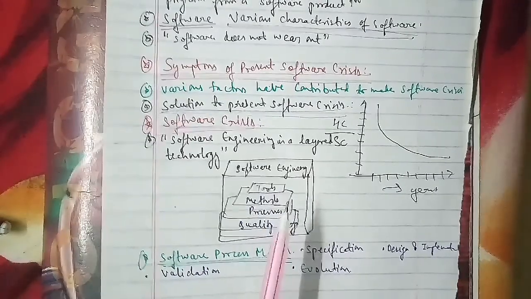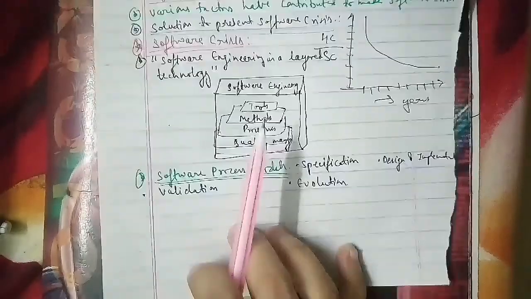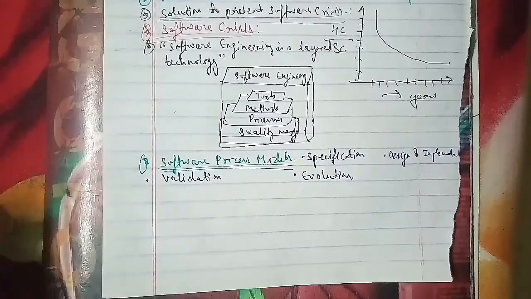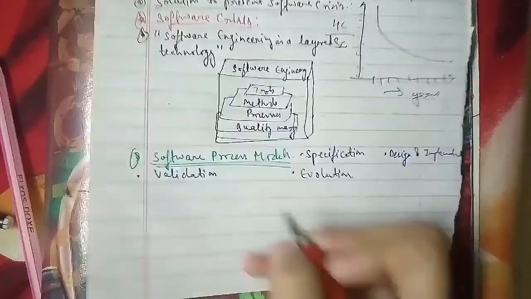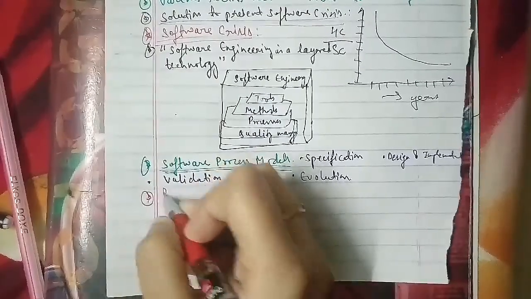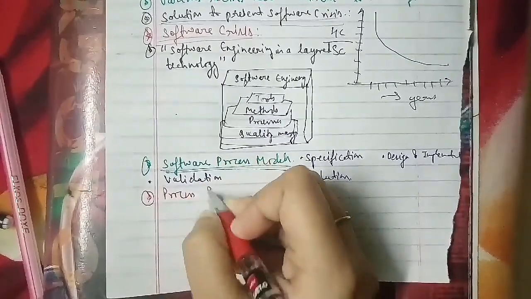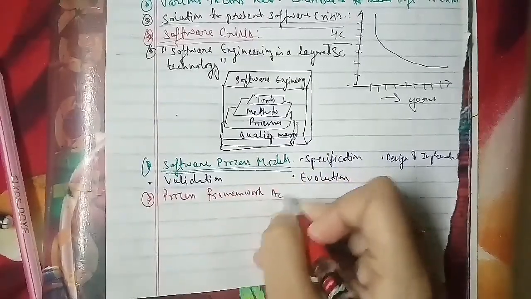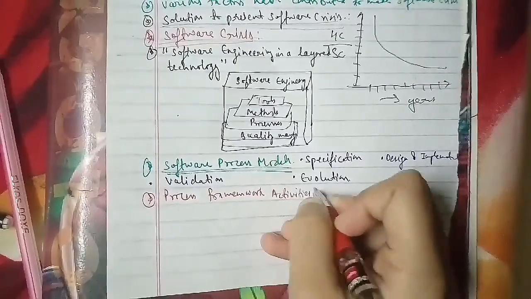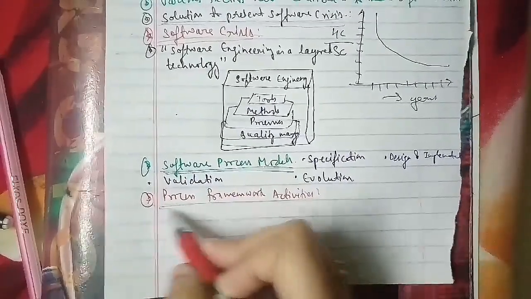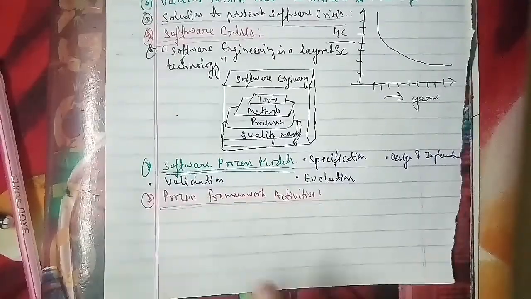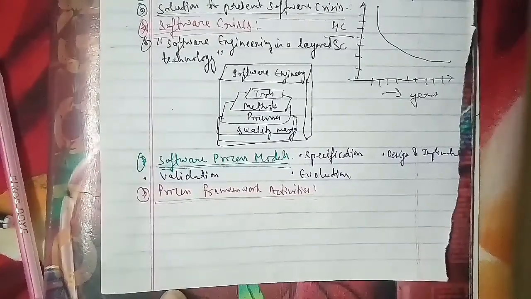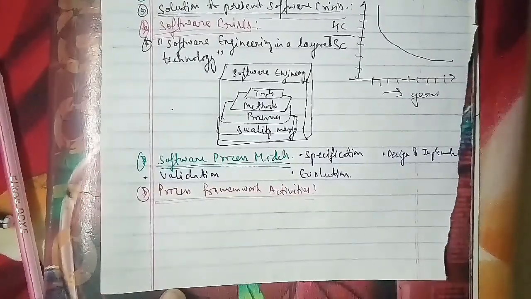So we will go ahead further. Enlist process framework activities. As I told you, this has been asked 10 times in the examination paper, and that is also an important one.